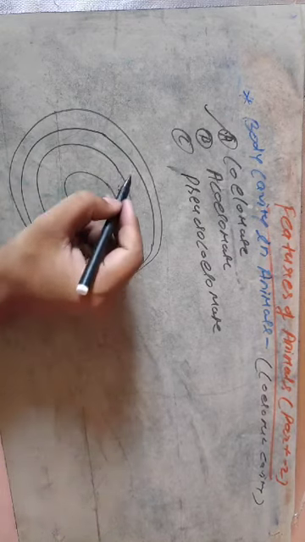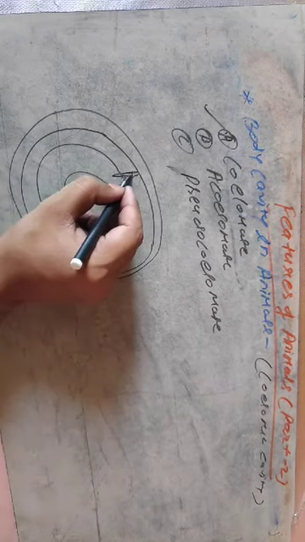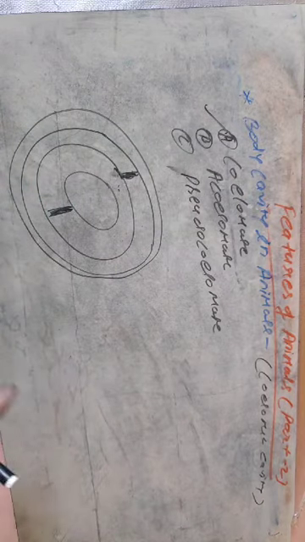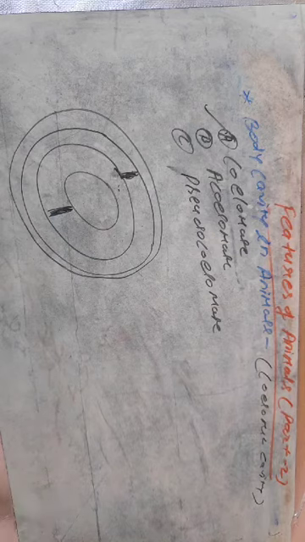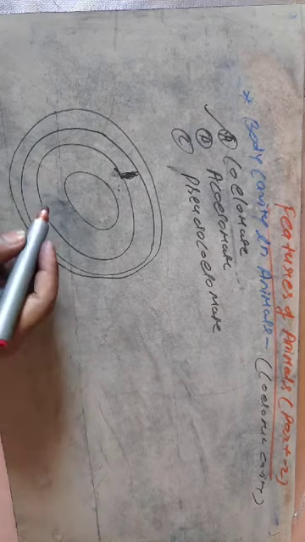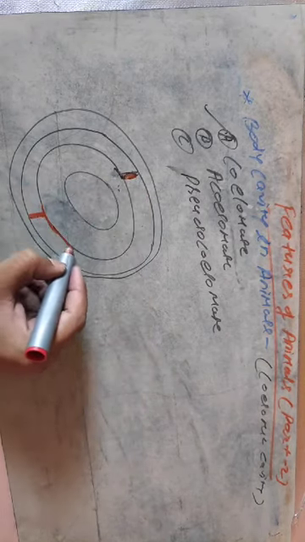Then there is a cavity found in the mesodermal layer. Listen carefully. There is a cavity found in the mesodermal layer, and this cavity is known as the coelomic cavity.